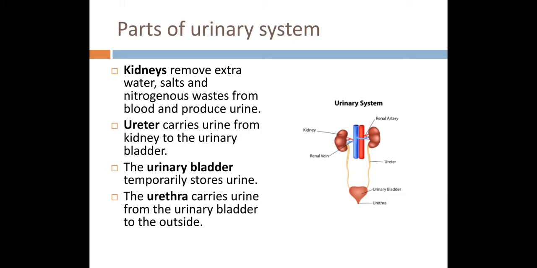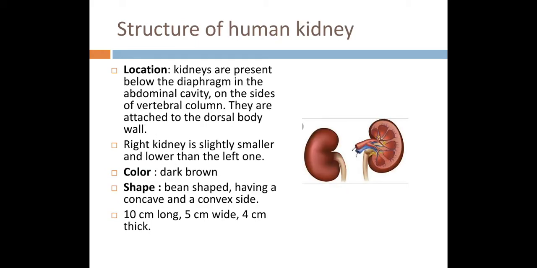Then urine is carried to the urinary bladder with the help of a tube-like structure that is the ureter. It carries urine from the kidney to the urinary bladder. In the urinary bladder, urine is stored for some time. It is a sac-like structure which stores urine for some time. And then the urethra carries urine from the urinary bladder to the outside.